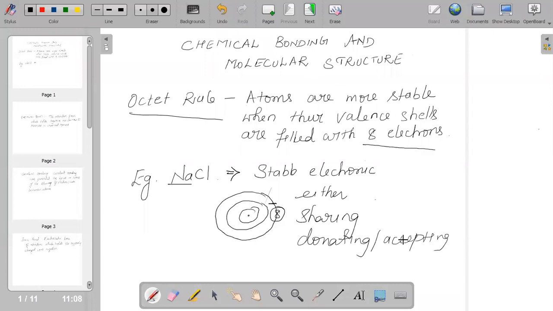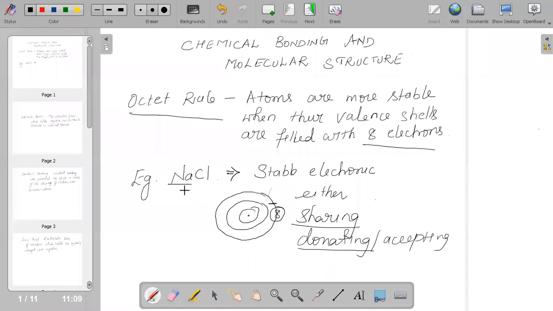When we say sharing, the element should be capable of attaining 8 electrons in its outermost shell, and then we say that the species has satisfied the octet rule. The second criterion is that it should have the tendency of donating or accepting electrons in order to satisfy the octet rule.